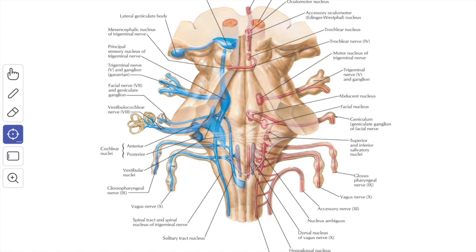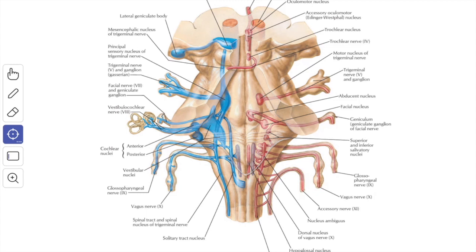The next nuclear component is the upper part of the nucleus of the tractus solitarius. It represents the special visceral afferent and also the general visceral afferent column. It receives the taste sensation from the anterior 2/3 of the tongue via the chorda tympani nerve and from the soft palate through the greater petrosal nerve.